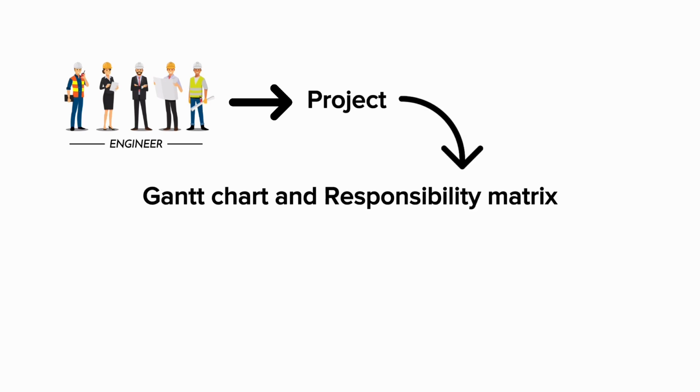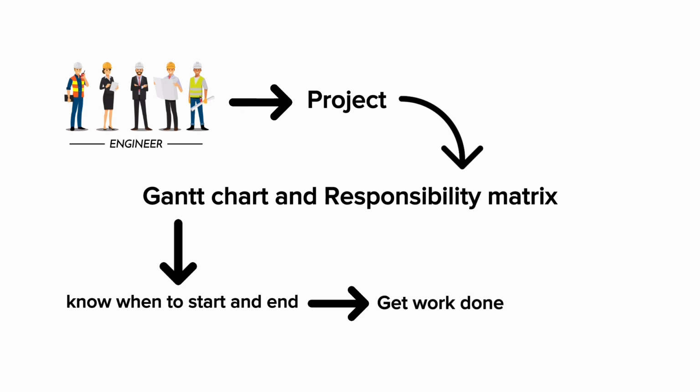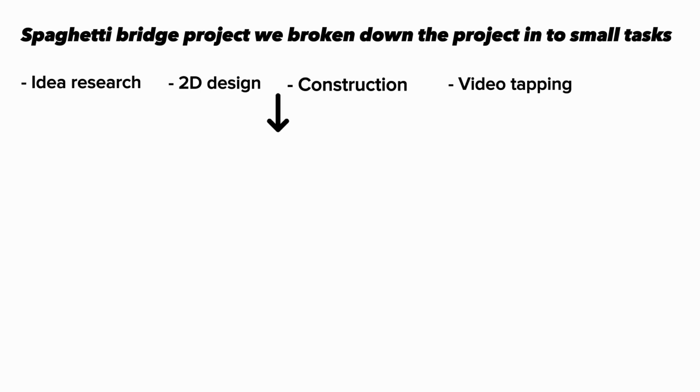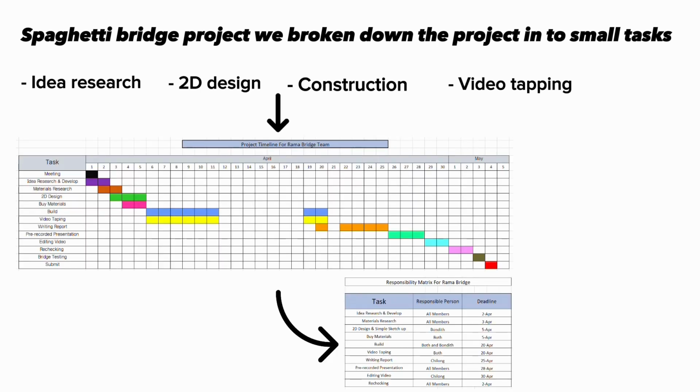individual bridge. As an engineer working on a project, we need to create a project timeline and responsibilities for all of our members to ensure that everything goes smoothly according to the plan and deadline. Also, all members will effectively spend their time and effort on the right track, and it guarantees that we won't miss any important work. For the Spaghetti Bridge project, we've broken the project down into small tasks such as idea research, 2D design, construction, videotaping, and so on, as listed in the Gantt chart and the responsibility matrix.